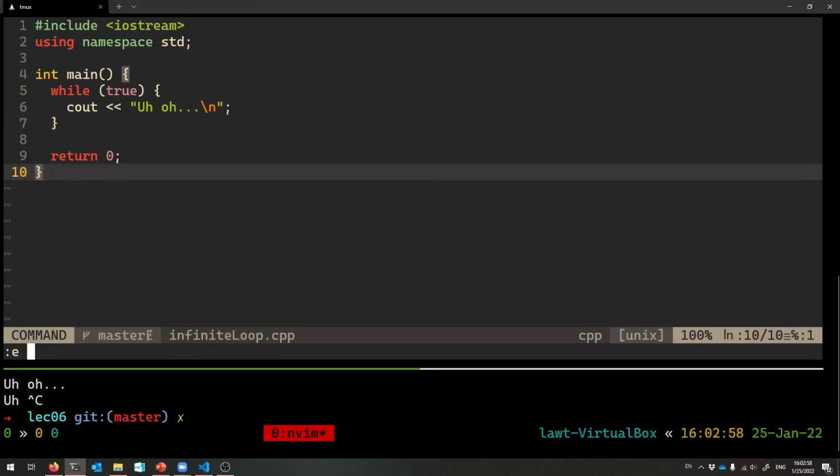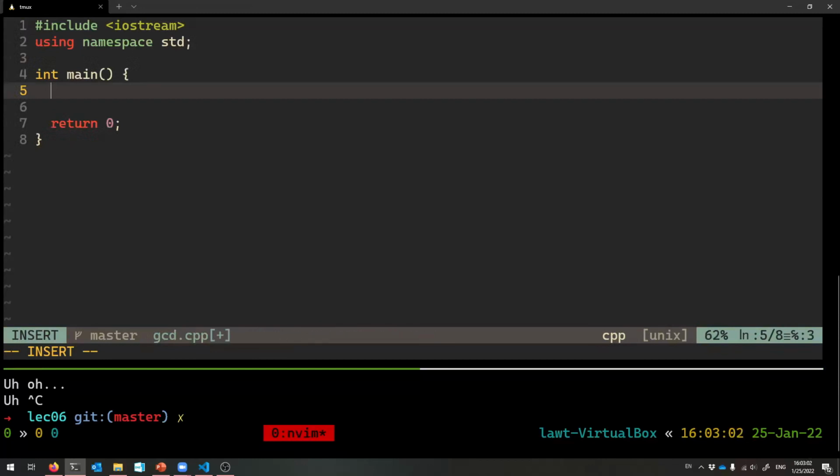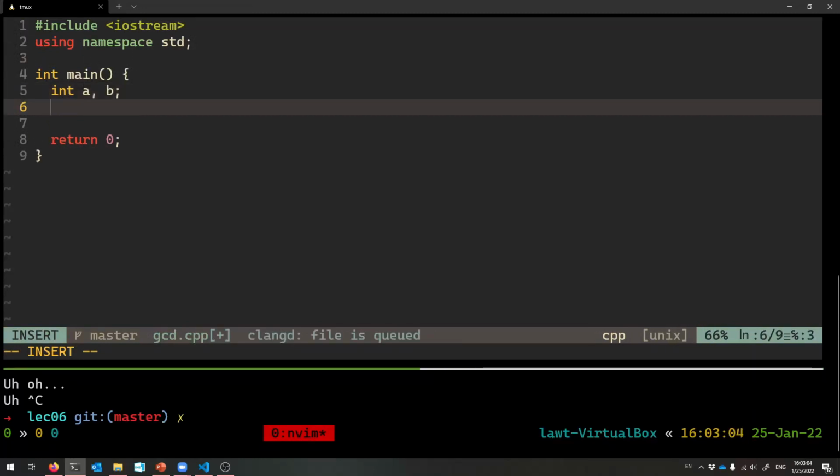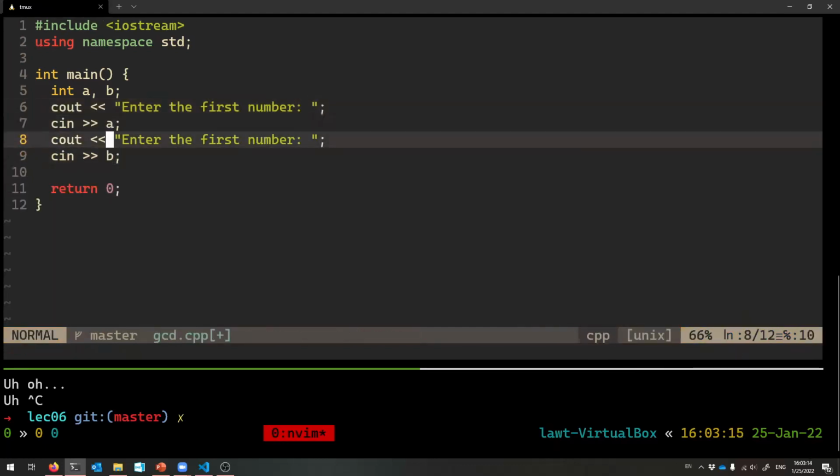So, gcd.cpp. Let's get those two numbers. So we have A and B. We need to make those exist. So enter the first number, cin A. We'll do the same for B.